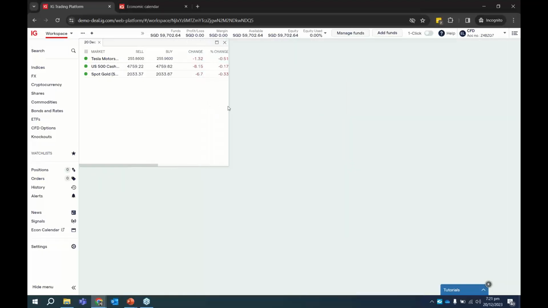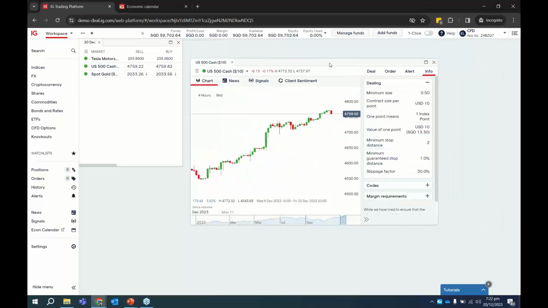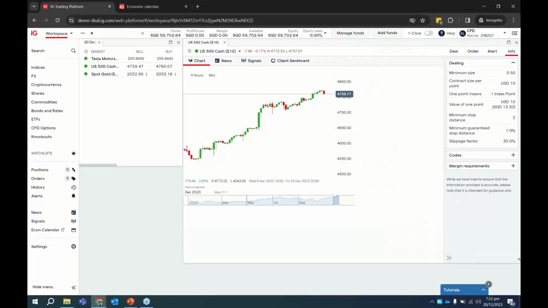Okay, so if you want to see more information, you can open. Usually what I want to see is just the buy and sell price, the bid and offer. And to access the chart, let's say I want to look at the US 500, just click on the ticker, click on the name US 500. You notice that the chart pops up over here. Again, this chart, you can actually expand it to something like that.